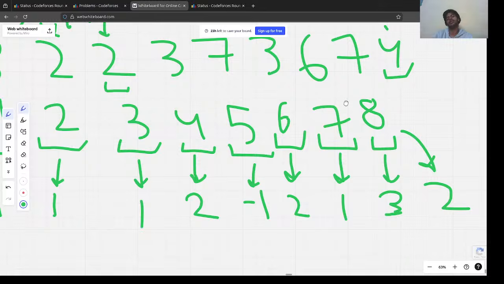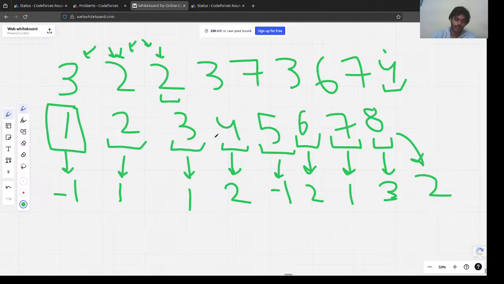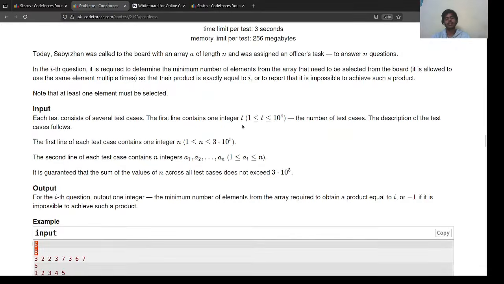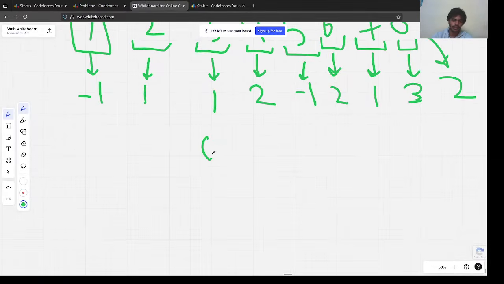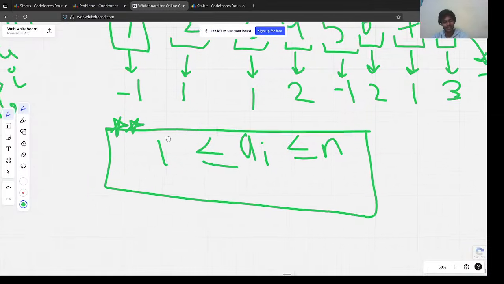So this is the question basically, that for each number 1 to n we have to find the minimum number of elements that we can take to make it. So for this problem specifically, let's also see the constraints again, that each ai is less than or equal to n. Okay, great. Why does this matter a lot, why each ai is less than or equal to n? This matters a lot for the problem actually. This is our first observation.